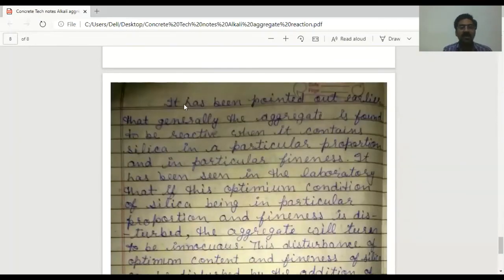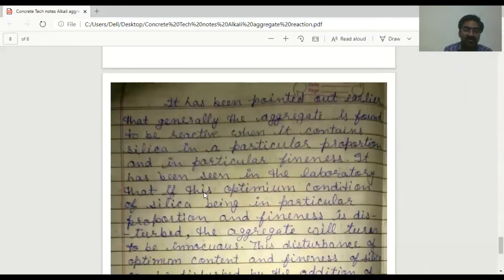And another measure is for prevention of alkali aggregate reaction. It has been pointed out earlier that generally the aggregate is found to be reactive when it contains silica. Only in this case, aggregate is found to be reactive when it contains silica in a particular proportion and in particular fineness.